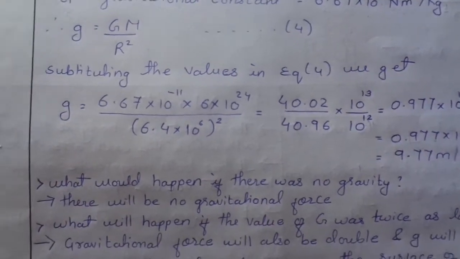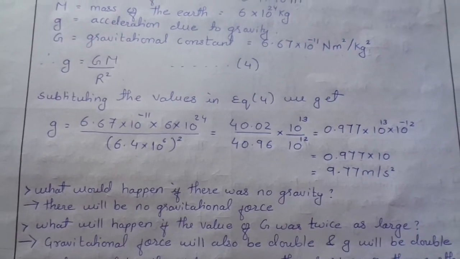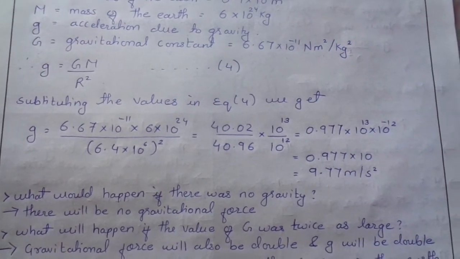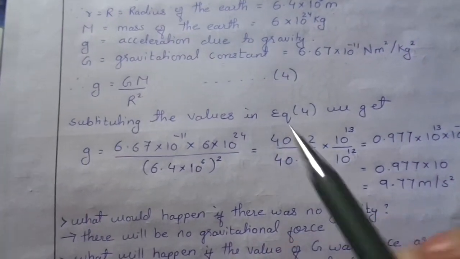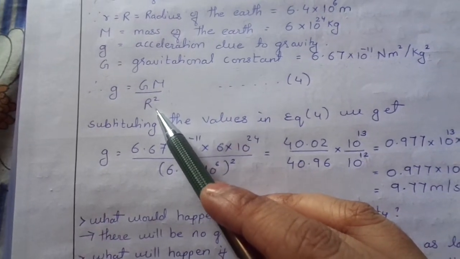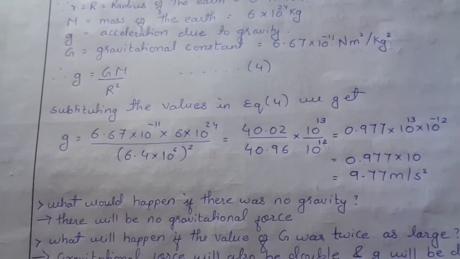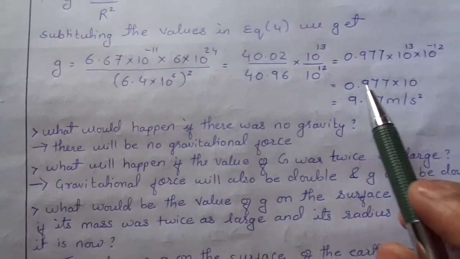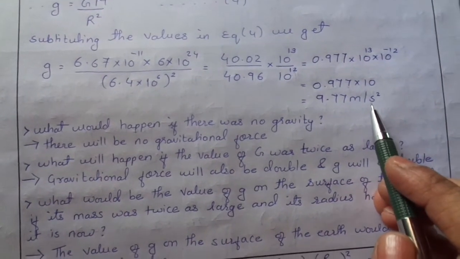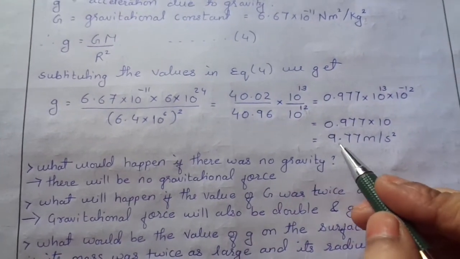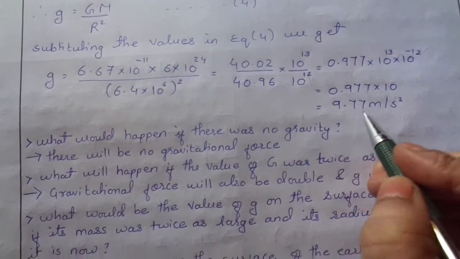This is the value of g, which is 9.77 meter per second square, and it is the same everywhere. This value of g depends upon the mass, capital M, and the radius r of the Earth. The mass and the radius of the Earth are the same, so it will not change, so it is constant, that is 9.77 meter per second square. Somewhere we can take it as 9.8 meter per second square. We can round off these numbers.